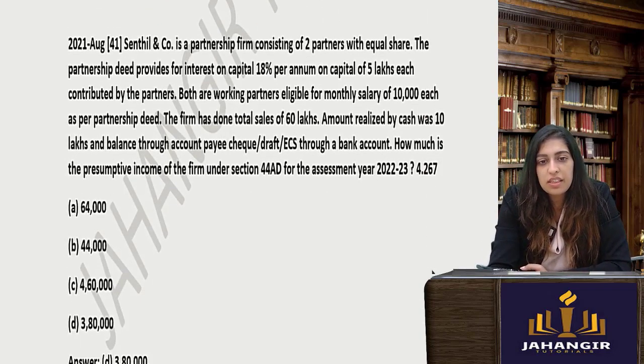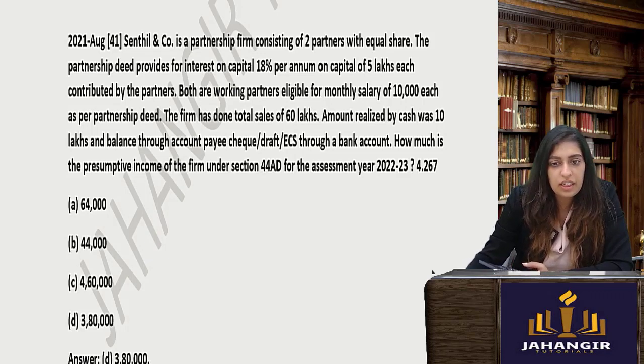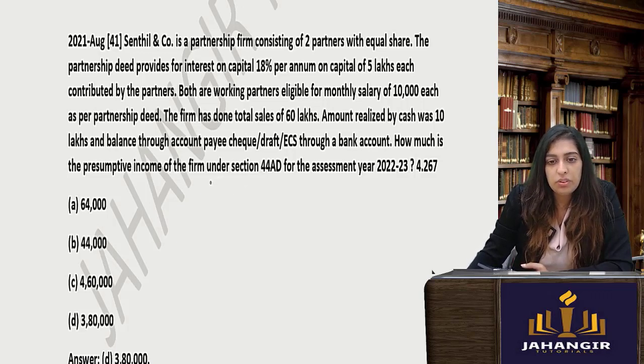Next one. Centel is a partnership firm consisting of 2 partners. The partnership deed provides for interest on capital of 18% on capital of 5 each contributed by the partners. Both are working partners eligible for 10,000 salary. The firm has done total sales of 60 lakhs. Amount realized by cash was 10 lakhs, balance through account payee cheque. How much is presumptive income?